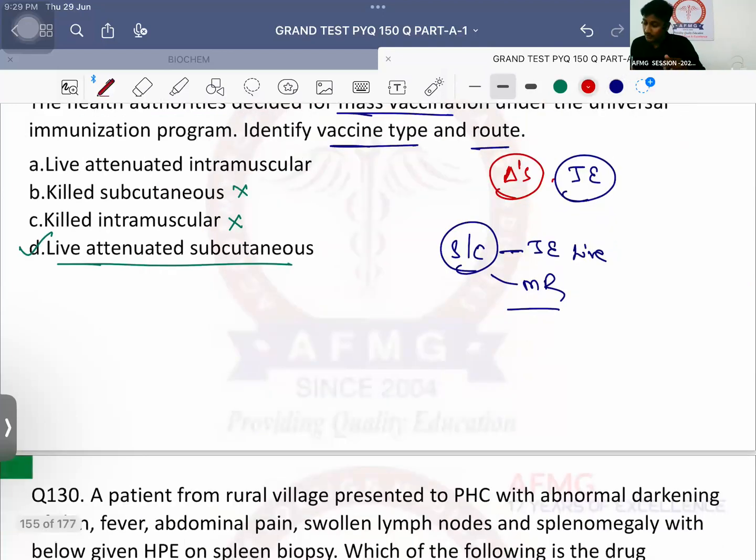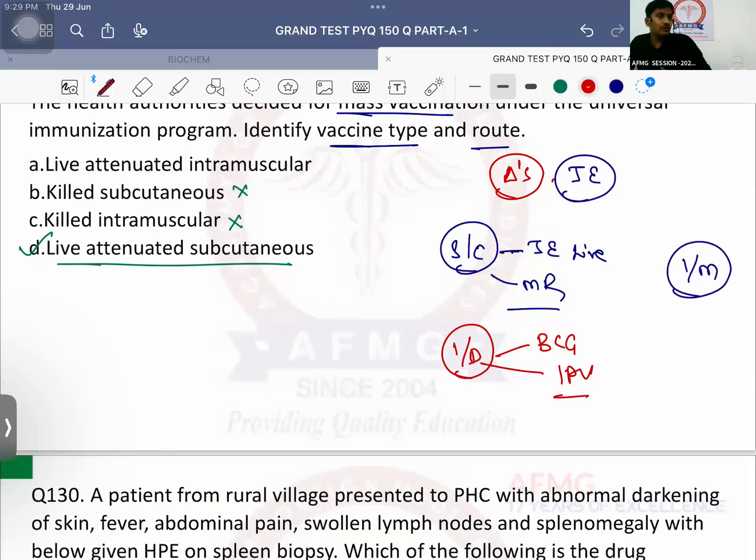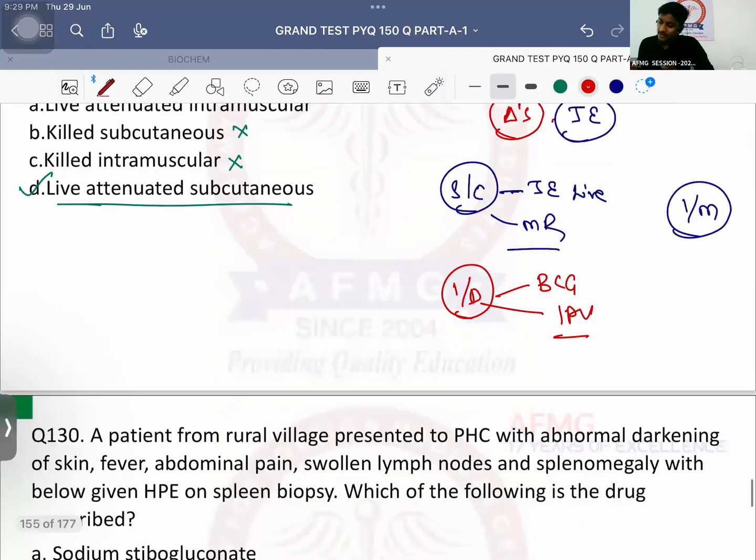Only 2 vaccines we give intradermally. One is BCG vaccine. Second is IPV, inactivated polio vaccine. Rest all vaccines are given via the intramuscular route. No issues with this, on the thigh of the child. Okay, so remember this, at least this is easy.